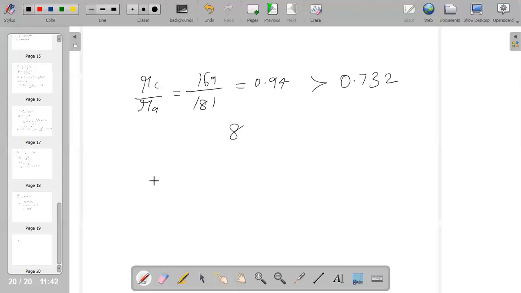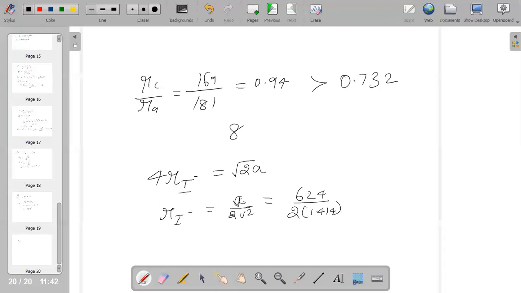So immediately when we say FCC, Z is 4. R of I- will be equal to root 2 a by 4, so R of I- we can calculate as a by 2 root 2 and substitute the value. You can get it as 624 divided by 2 into 1.414, which will give you